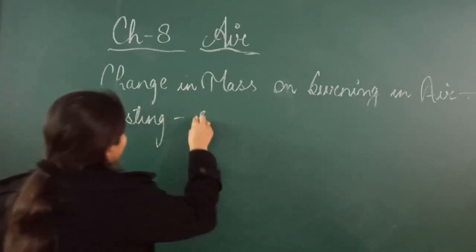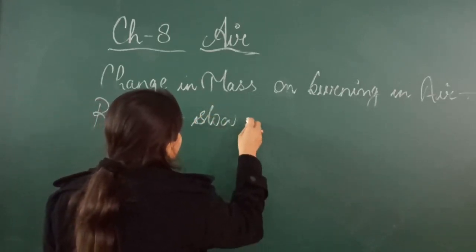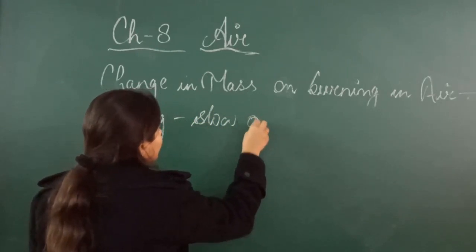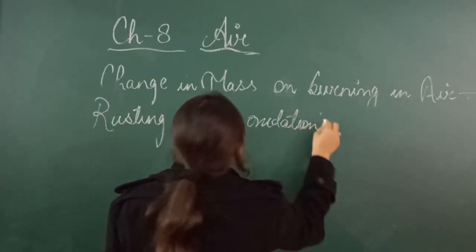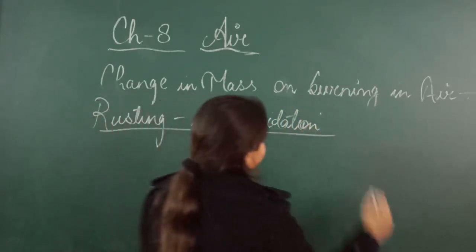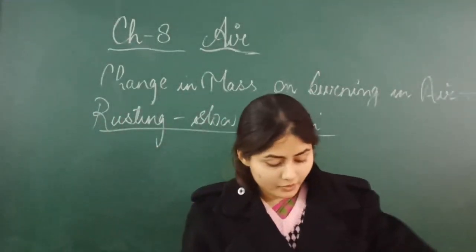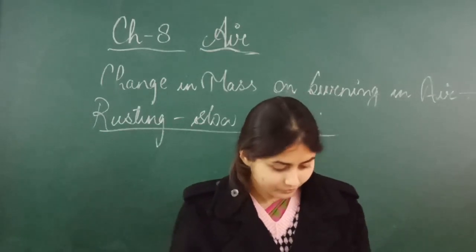Rusting is a slow oxidation process. Okay, so rusting is what? Rusting is a slow oxidation process.